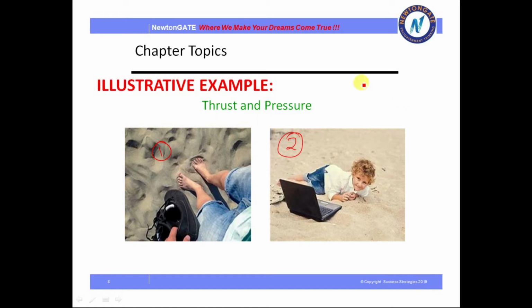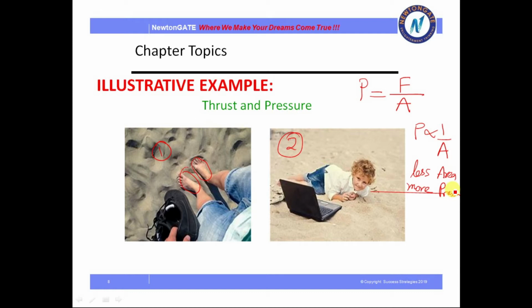There is a difference because of this condition: P is equal to F by A. That is, pressure is inversely proportional to area. Whenever you stand upon the sand, your feet get immersed because your feet are very small compared to the area of the sand. So the pressure is more. Less area means more pressure.